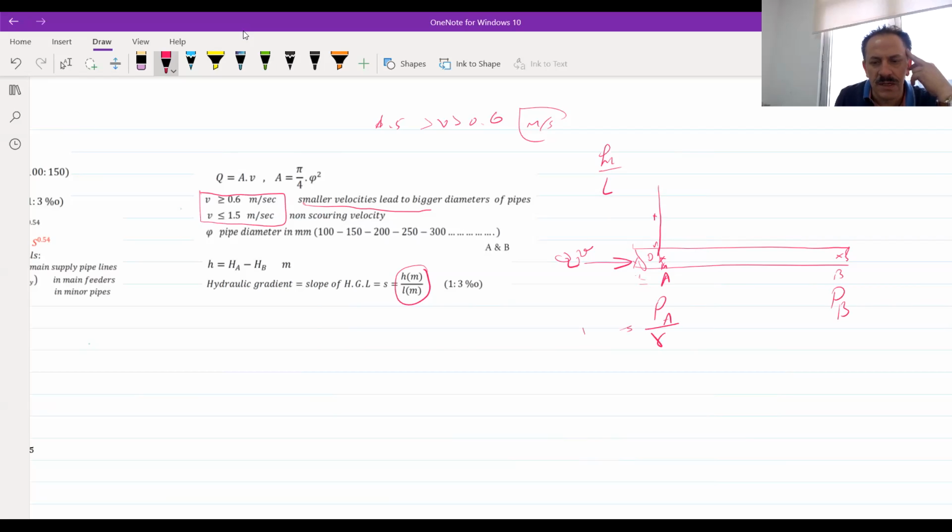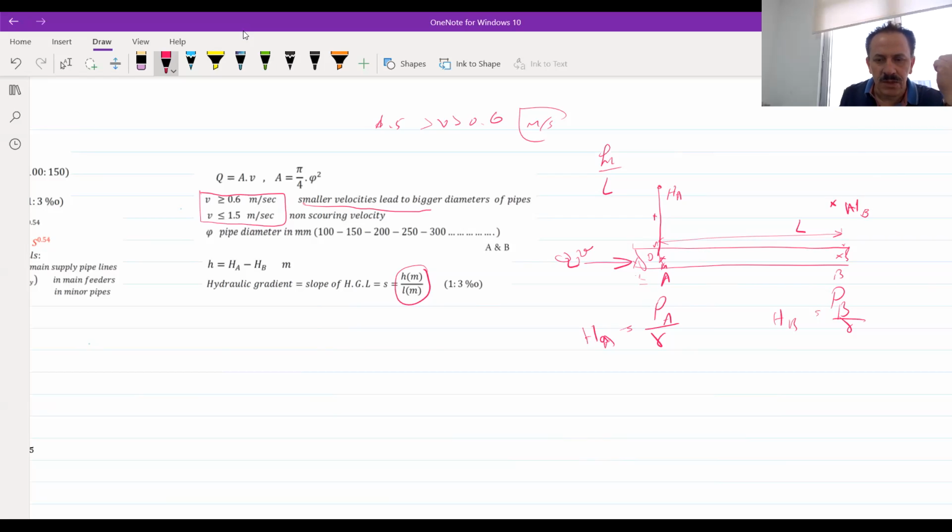So this is the head at point A, and this is the head at point B. The distance between A and B is L. The head comes from the Bernoulli equation, which says that the total head at any point equals elevation head plus pressure head plus velocity head.